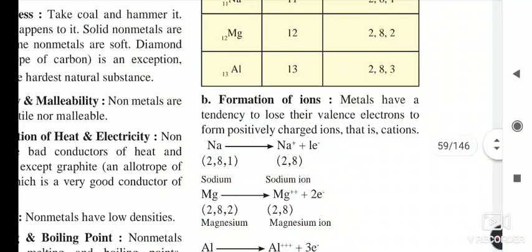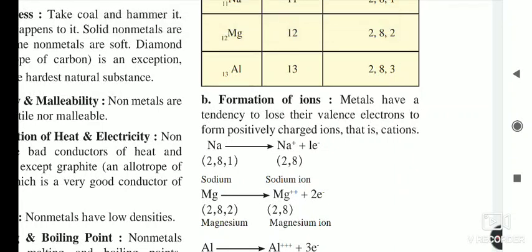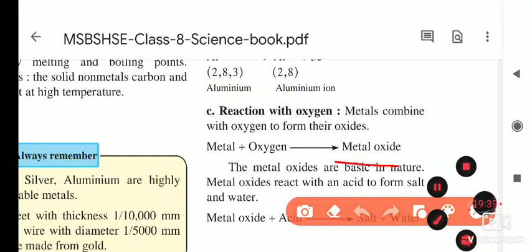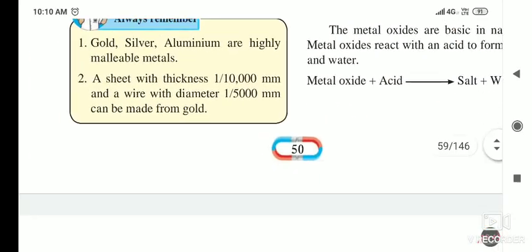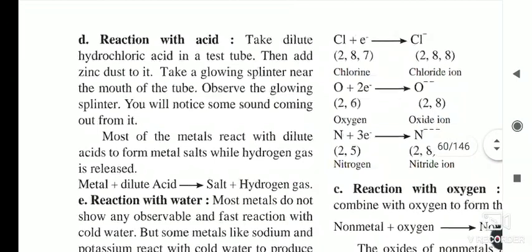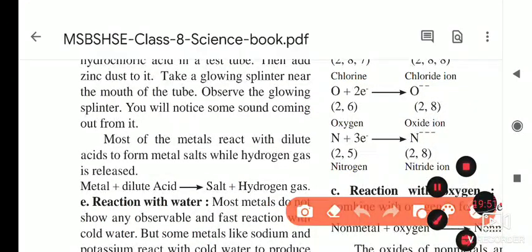Second, formation of ions: metals have a tendency to donate electrons, and due to this they form their respective cations. Third, metals react with oxygen and form their respective oxides, and metal oxides when reacted with acids form salt and water. Then reaction with acid: metals react with acid and form hydrogen gas and the respective salt.